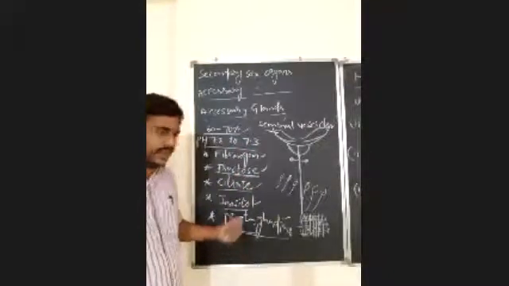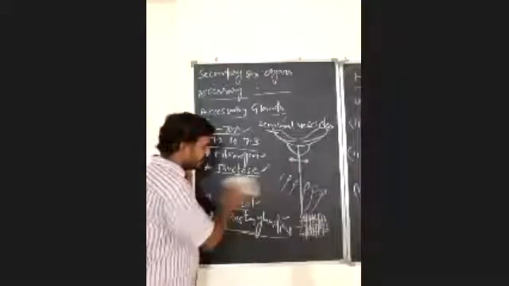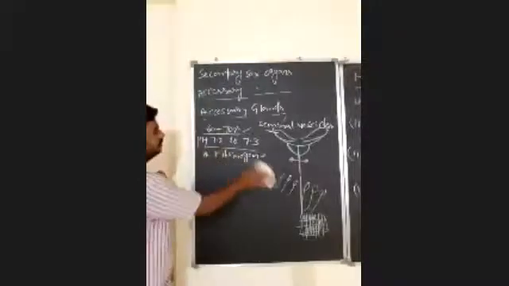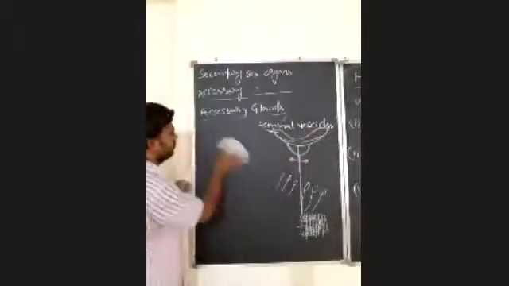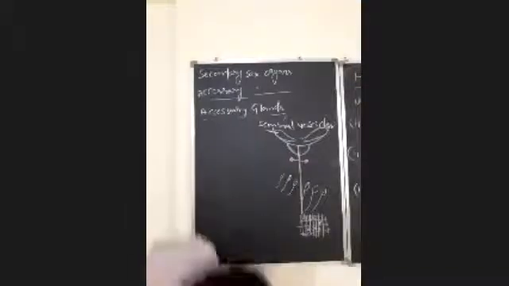Okay, right. After completion of the seminal vesicles, next, the prostate gland.